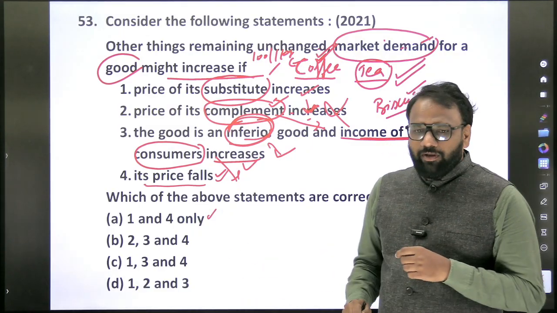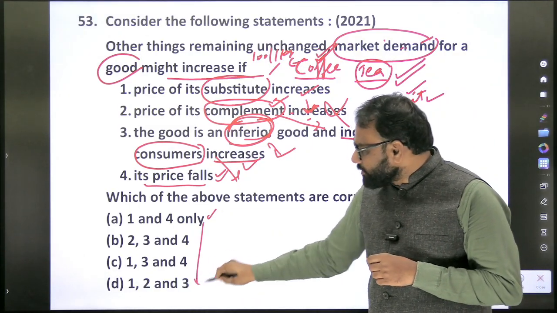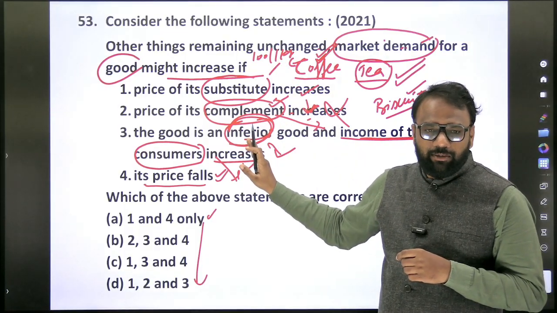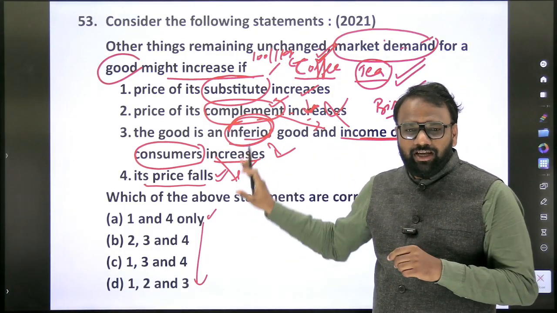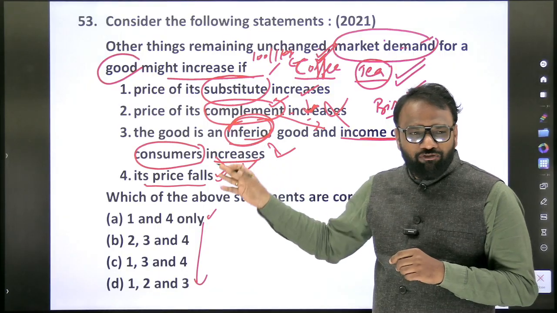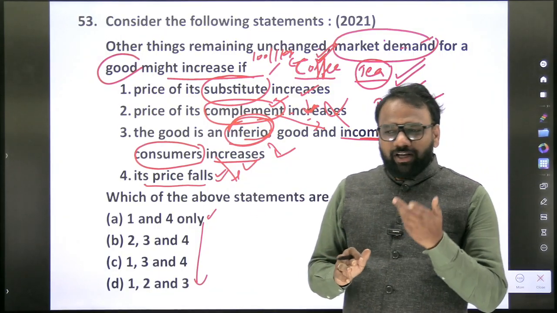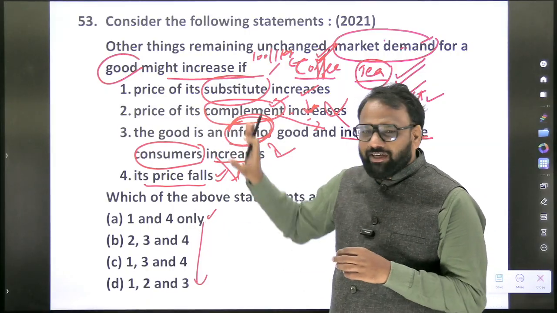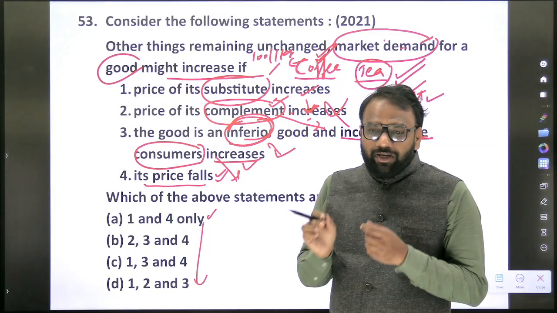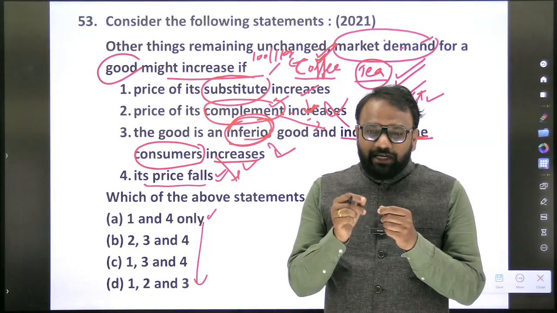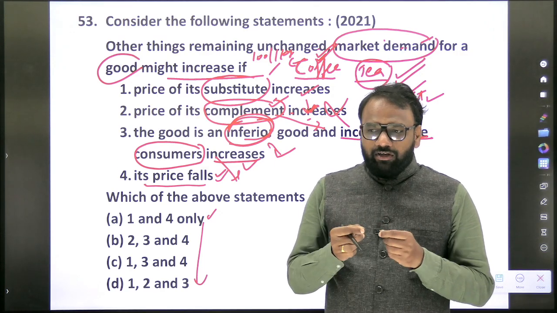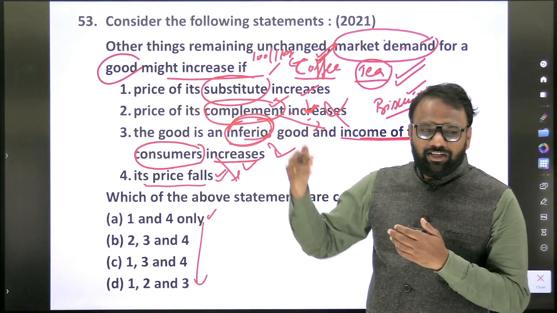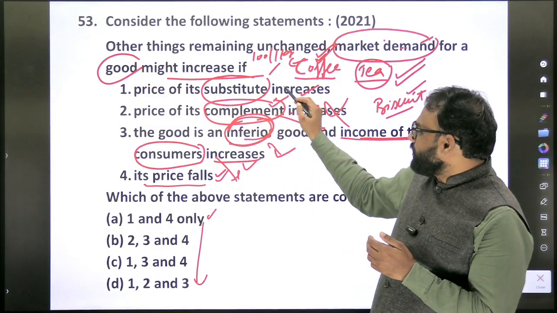Now, what's the answer? 1 and 4. Without looking into the options, we should be able to assess these statements, because in the examination they can frame a statement like this: how many of the above are correct? They can frame such a statement. Using the elimination method, we can easily arrive at the answer. But if they frame such a statement, then it will be a bit difficult. Now we'll try to make some changes and see what the answer is. So, price of its substitute decreases.